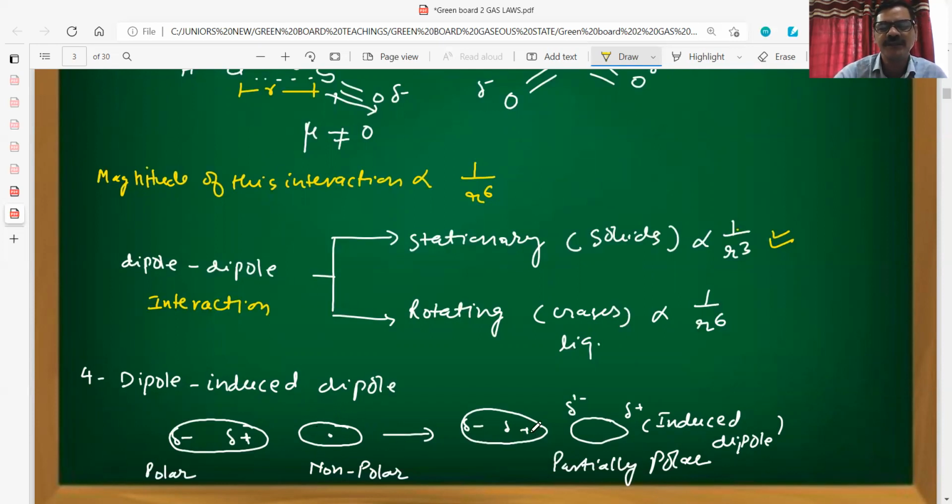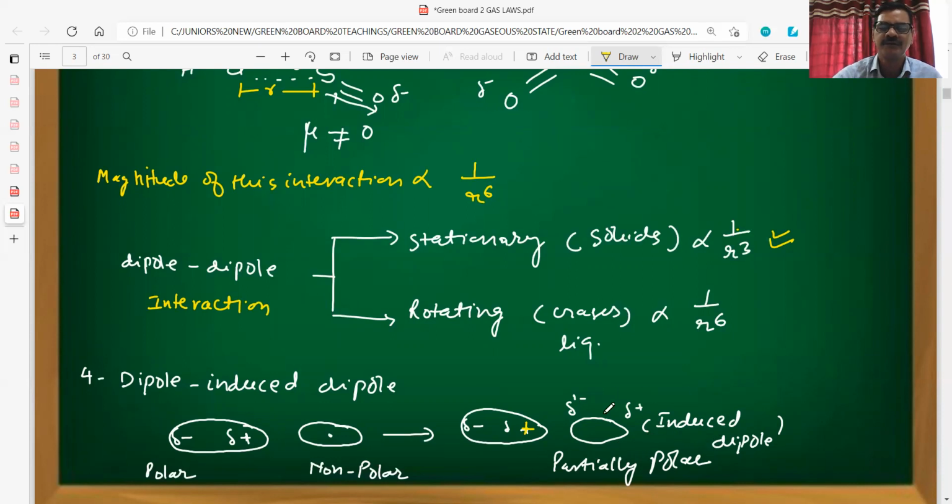This is the partial positive charge here. From the neutral molecule, this partial positive charge will pull the electrons. So what will happen? This will also develop polarity, or it will become partially polar.